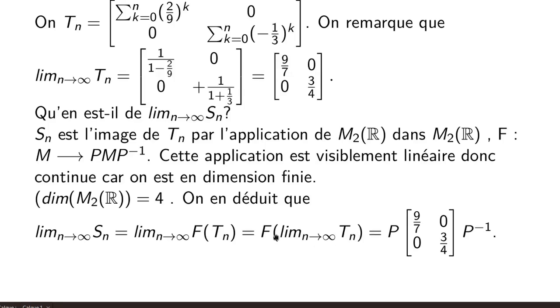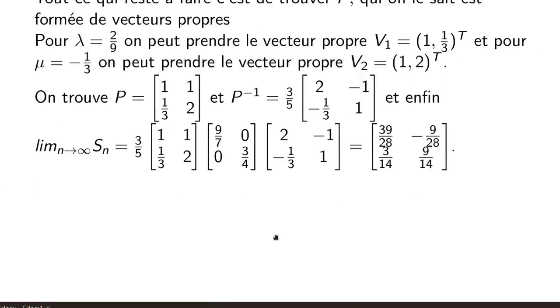We know that P is composed of eigenvectors. Thus, we need to find two eigenvectors that generate the eigenspaces associated with the eigenvalues lambda and mu. For lambda, we can take as a vector v1 equal to (1, 1/3) transposed. The work is easy. You solve AX equals lambda X, and you find a simple system of two equations with two unknowns, and we can take (1, 1/3) as a vector that generates the eigenspace associated with lambda.